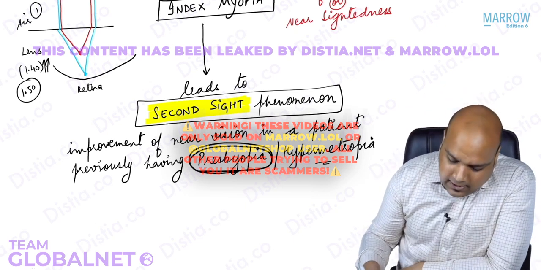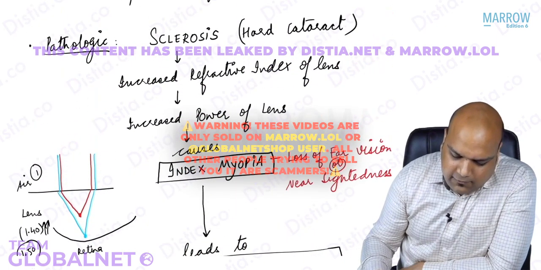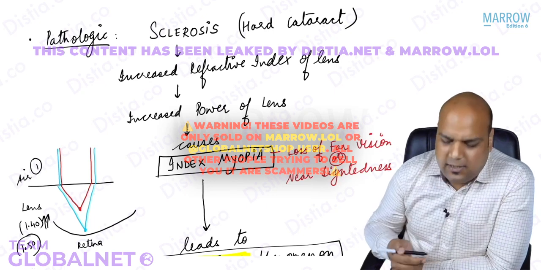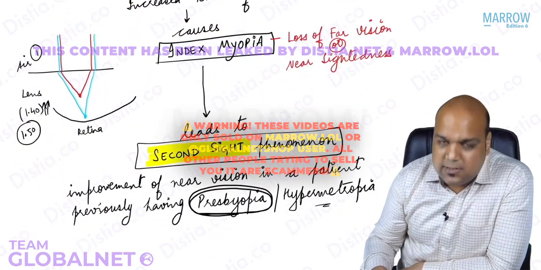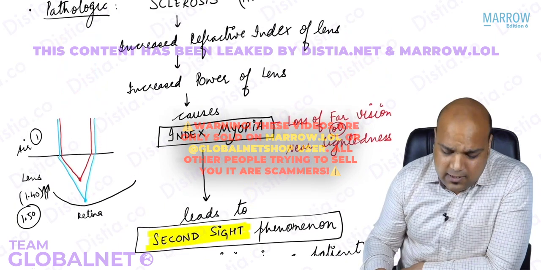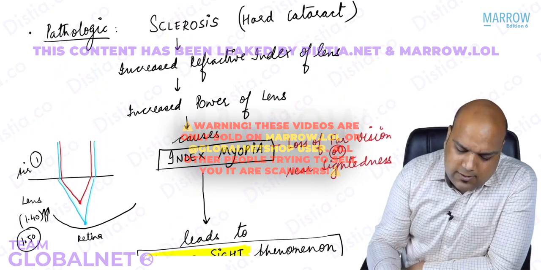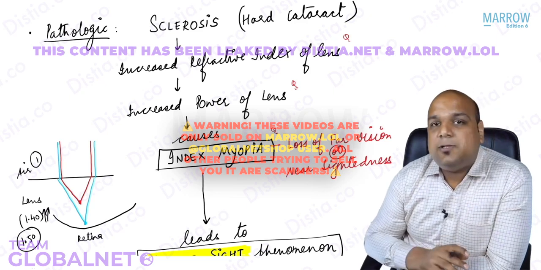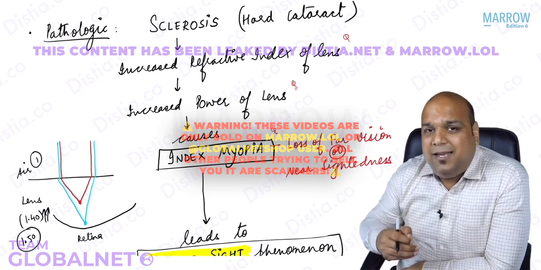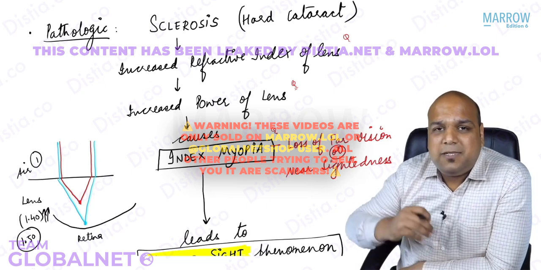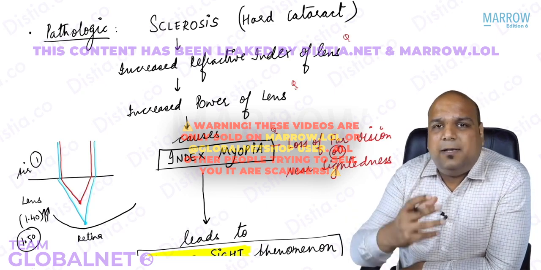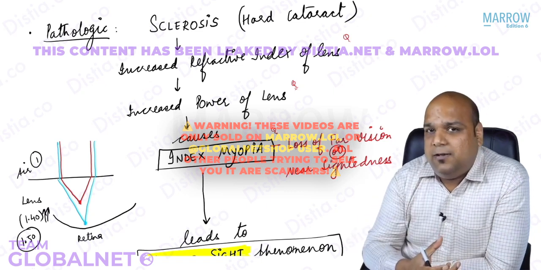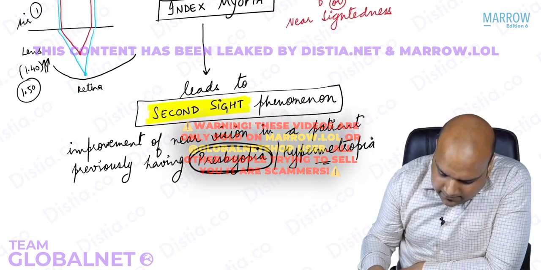Now, if we see the way of teaching that I am doing here, I am writing in flowchart. Does not mean that they are only going to ask you a question straight out of the last point, second sight phenomena. See, they can ask you all the questions. They can ask you this, or this also. I'm writing them in connected form so that it becomes easier to remember by comprehension, right? One point leads to the other and you are able to remember a lot of information together. Yes? Now, moving on, everybody.